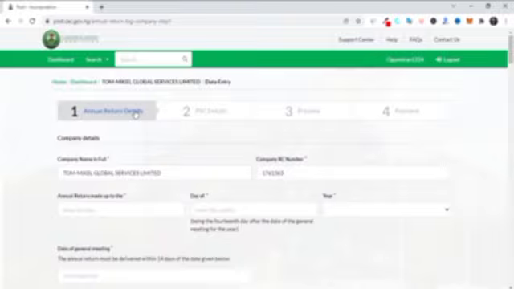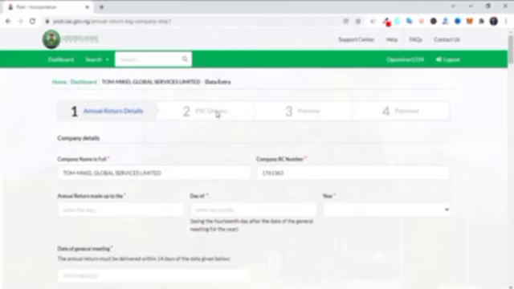Then you move to the second page. This second page is called PSC details. That's persons of significant control. Now, what will be contained here, I will inform you later, but you must know that PSC means persons of significant control.